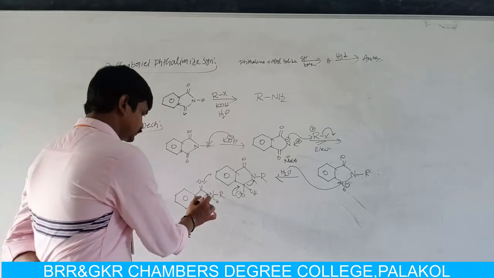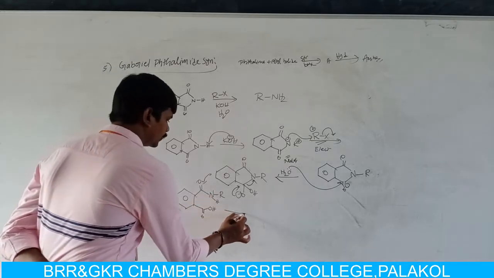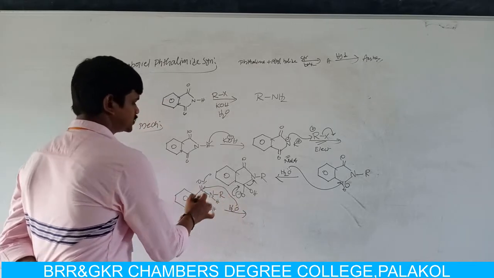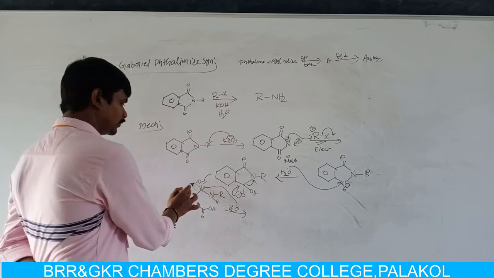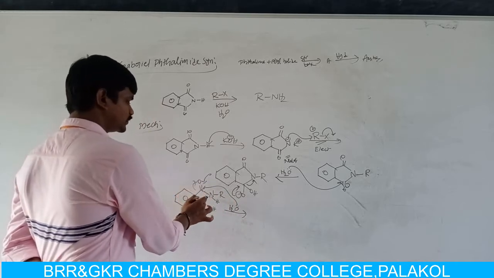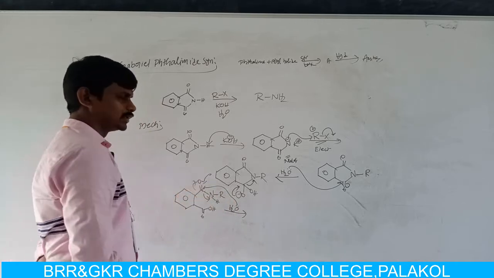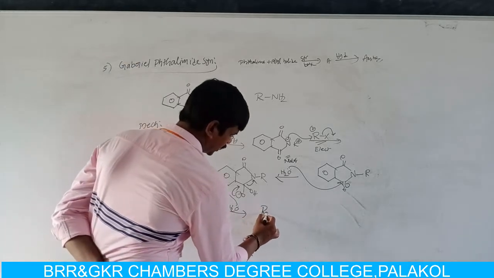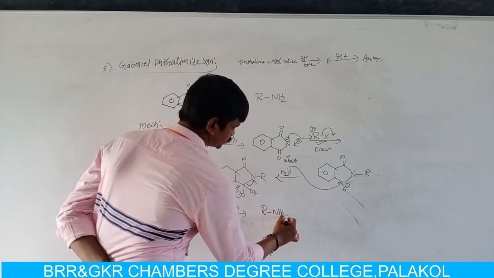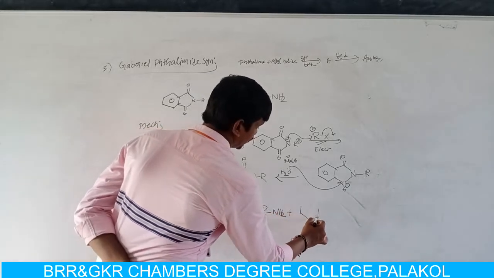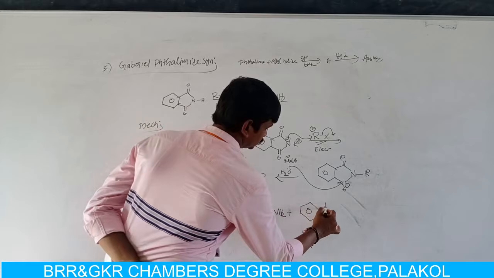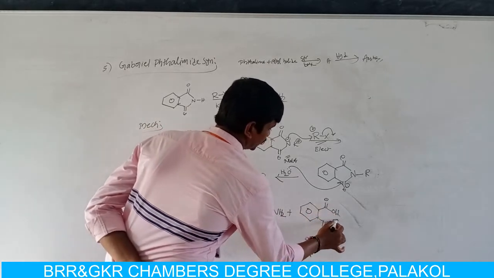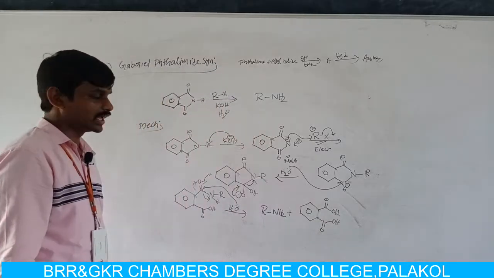Now again, this amide molecule undergoes hydrolysis. The lone pair of electrons on oxygen is donated to the C double bonded O group, with migration of negative charge, and the sigma bond migrates towards the nitrogen atom. We get RNH2 and the phthalimide is converted into phthalic acid.